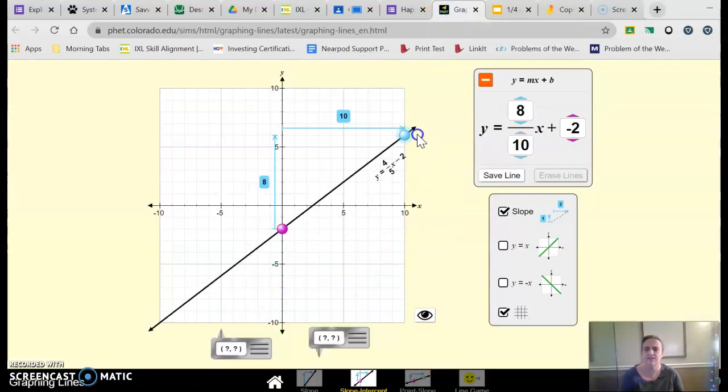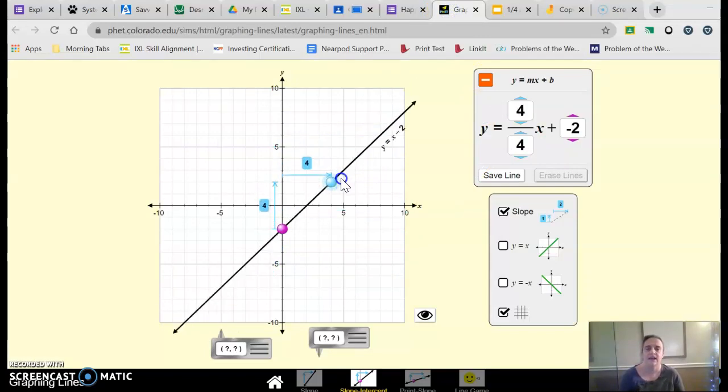I take this, and after I played with it for a while, I decide, okay, here's a line I really like. If I look here, it says 4 over 4x plus negative 2. But I see there's an equation here too, y equals x minus 2. This equation that goes inside the coordinate plane just simplifies this version right here.